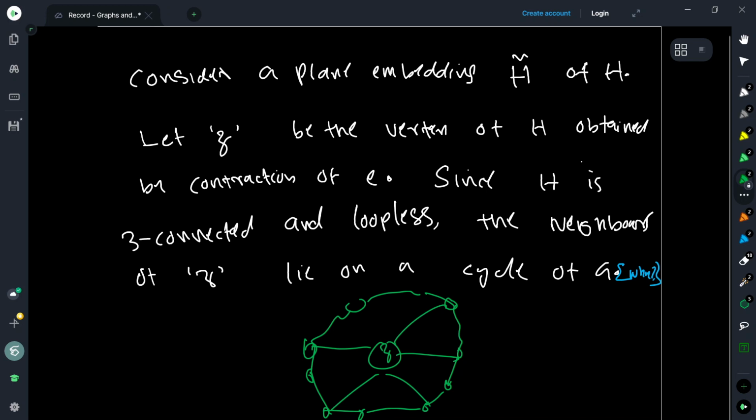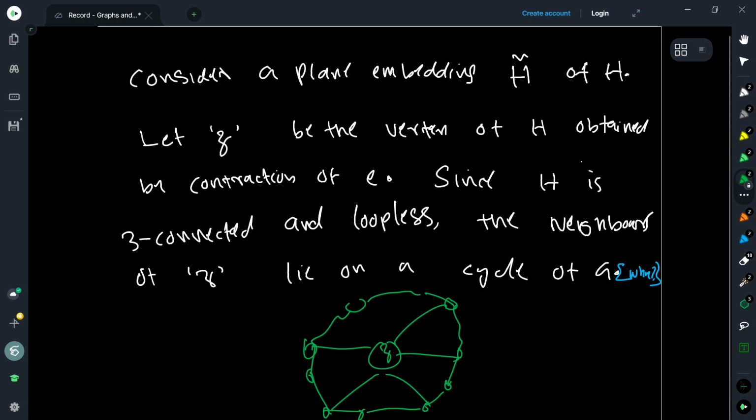So now, because of this, you look at the graph right after removing Z. So you have this graph which is planar, which is embedded on a plane. Remove Z, and then look at the face in which Z was embedded. And this face was, again, because the graph was 3-connected, non-separable, this face boundary is again a cycle.